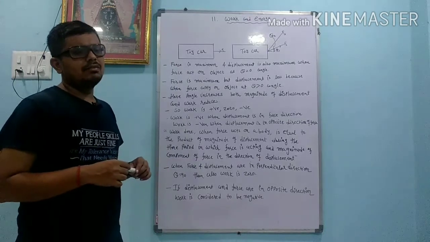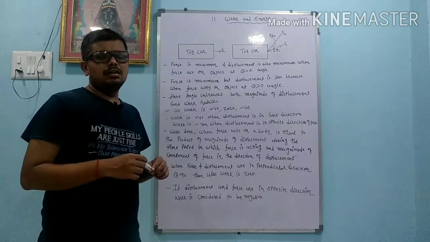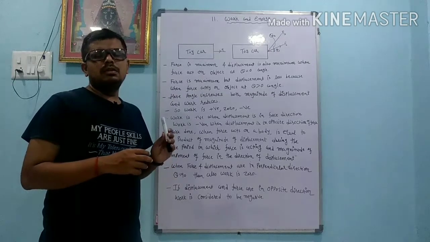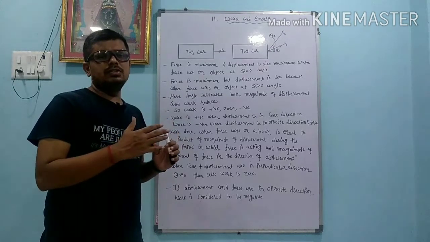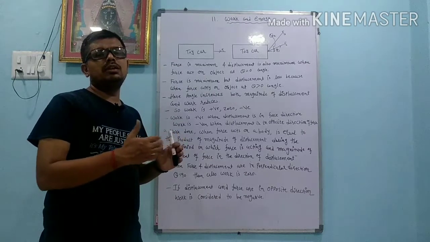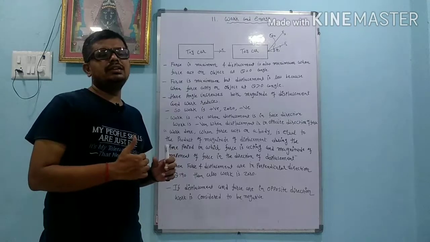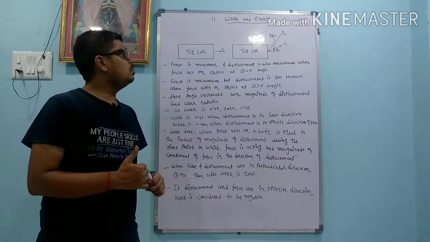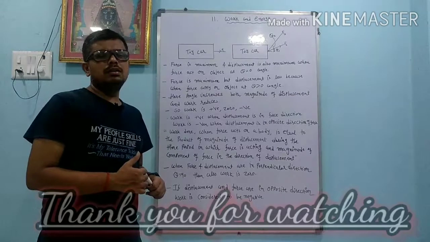Suppose we are driving the car and suddenly we apply the brake. So here, instead of going in the forward direction, the car is moving somewhat in the backward direction. So force and displacement are in the opposite direction. At that time we can say that work is negative. So this is all about work. Thank you so much.